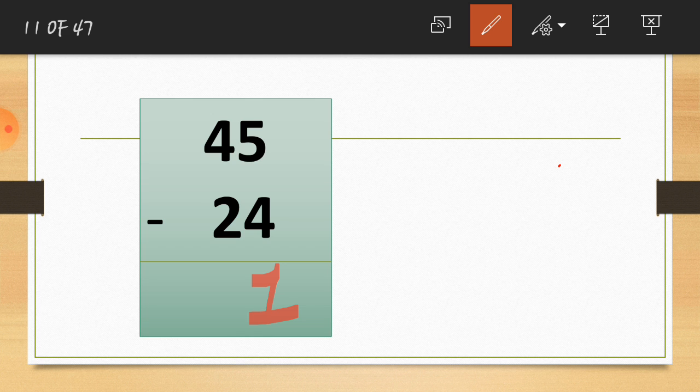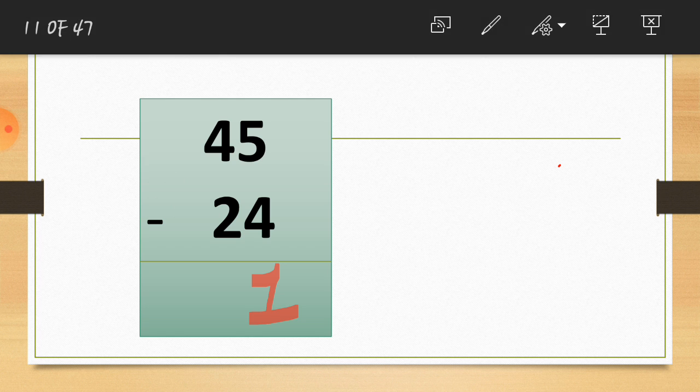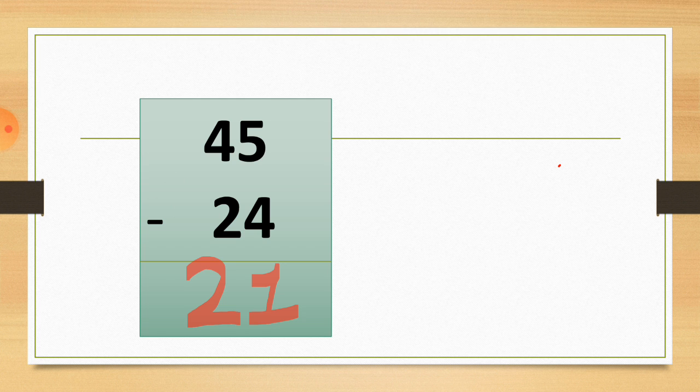Now let's move to the tens column, which is 4 and 2. You have to count 4 fingers and hide 2 fingers from it. So how many fingers do you have left? Yes, I know your answer. You have just 2 fingers left. So here is our answer, 21. So this way we have to solve the sums. I hope you understood this concept, how to subtract numbers from numbers.